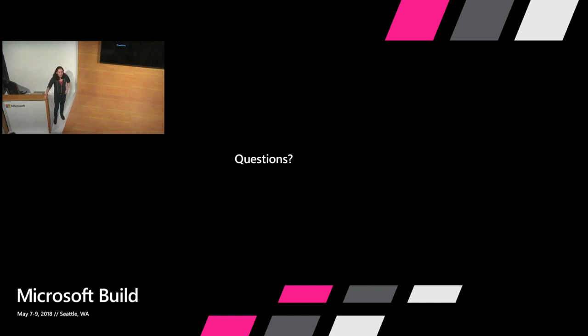Okay, so the question we had was, how do we control the polling frequency? That's a good question. I think that in our GA release, we have a setting that allows for that. It would probably go in the host.json. Let me double check and get back to you on that. It's a relatively new feature.